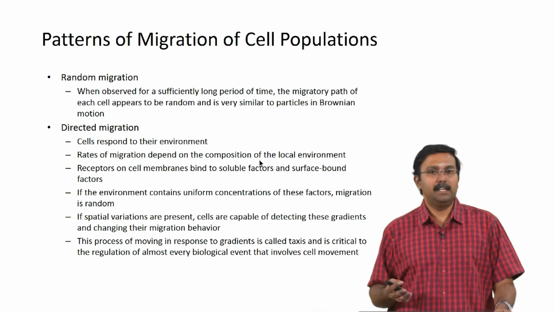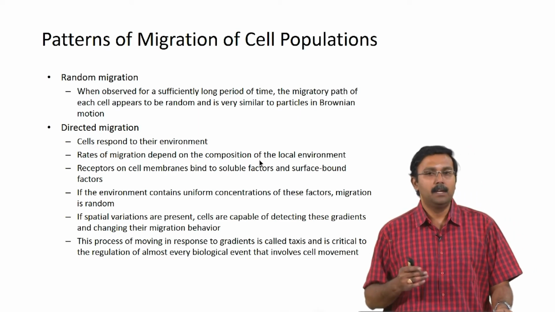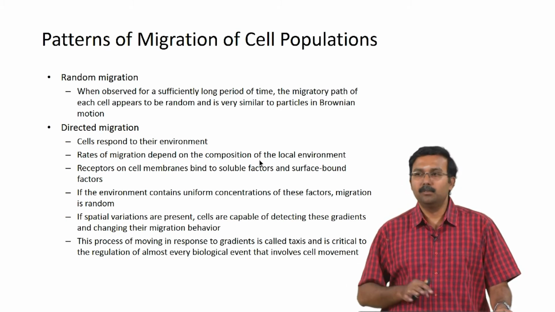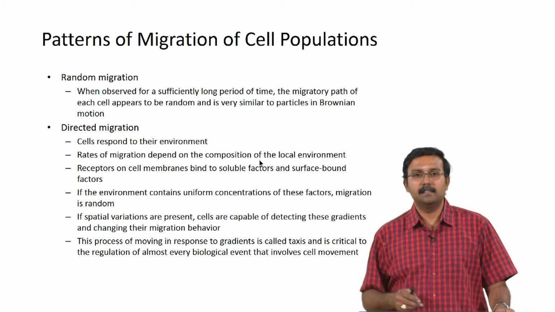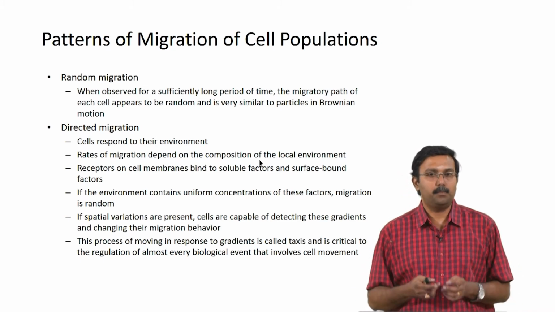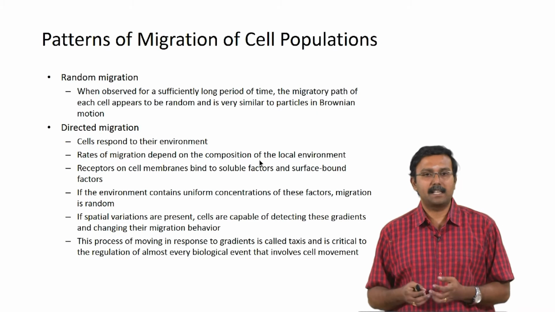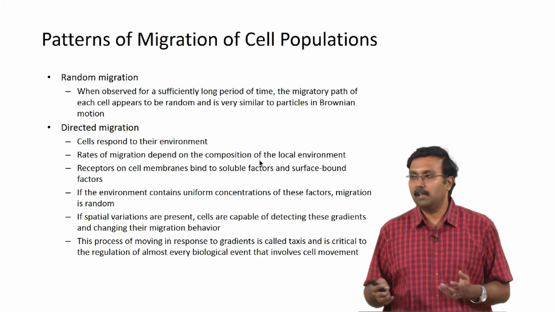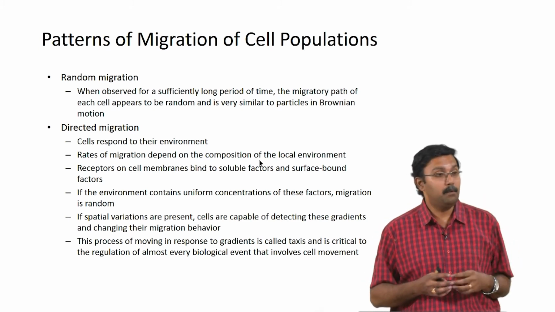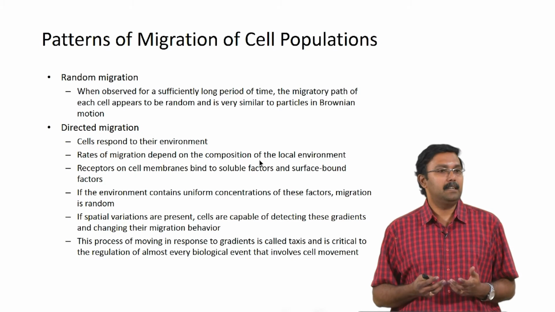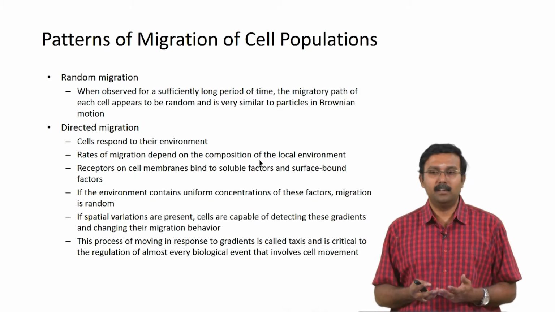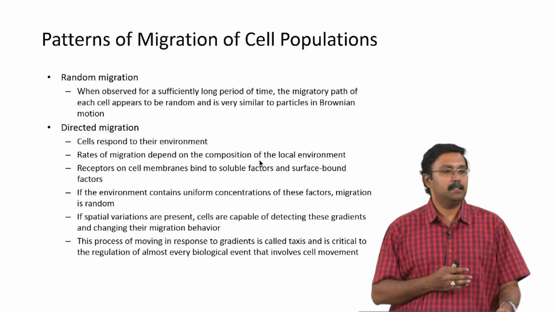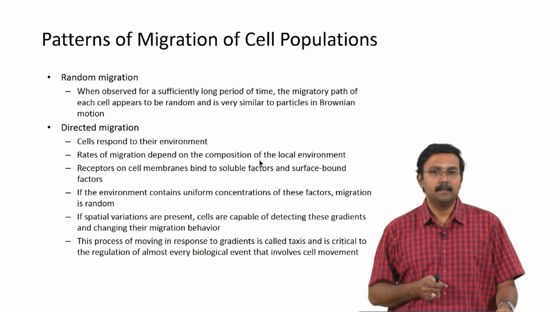If spatial variations are present, the cells are capable of detecting these gradients and changing their migration pattern towards these attractants. This process of moving in response to a gradient is called taxis, and it is critical for the regulation of any biological event that involves cell movement, because otherwise, if cell movement is always random, you would have very little control over tissue development or anything, right? So, this directed migration ensures that this is happening.